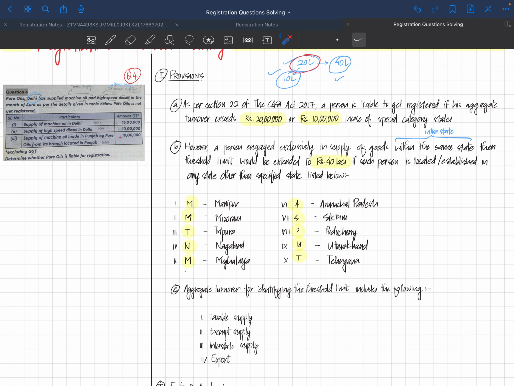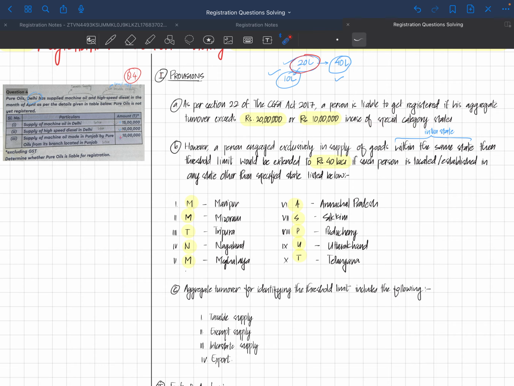So it goes in this way. As per section 22 of the CGST Act 2017, you know this. If you don't know, write as per the relevant provisions of the CGST Act 2017, a person is liable to get registered if his aggregate turnover, do not write it as only turnover, exceeds 20 lakhs, or 10 lakhs in case of special category states.